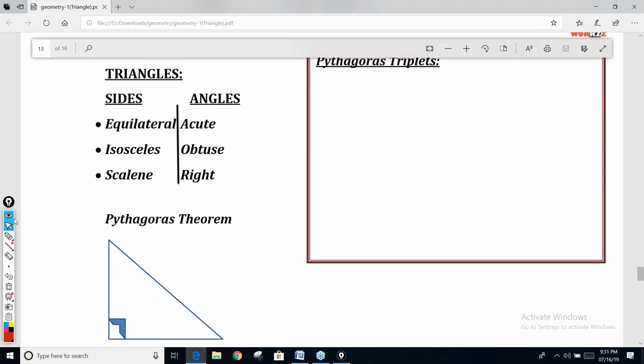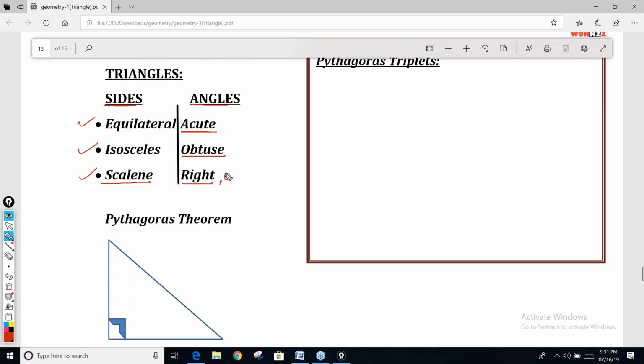We have divided triangles based on sides: a triangle can be equilateral, isosceles or scalene, scalene when all the sides are unequal. Similarly, based on angles, triangles are of three types: acute angle, obtuse angle and right angle triangle.